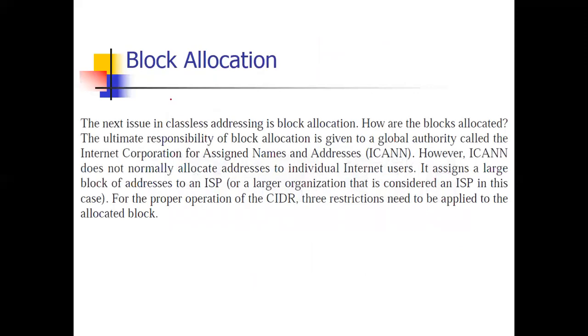Okay. Now what is block allocation? ICANN is an organization called the Internet Corporation for Assigned Names and Numbers. What they have decided is that they can allocate addresses to individual organizations. There are 3 restrictions.